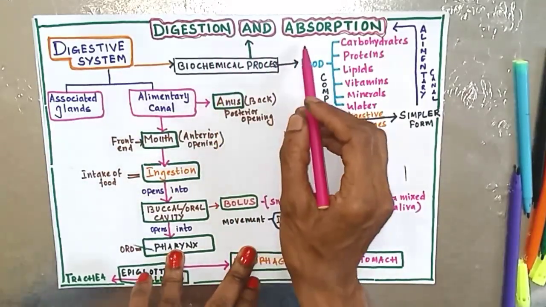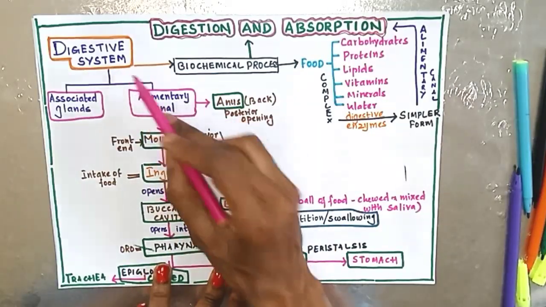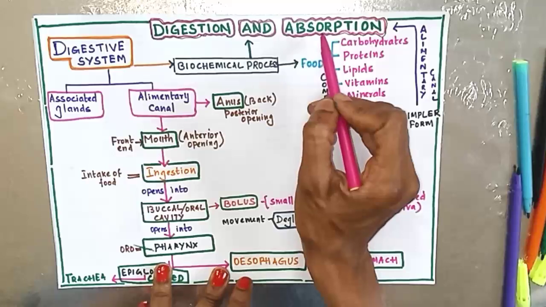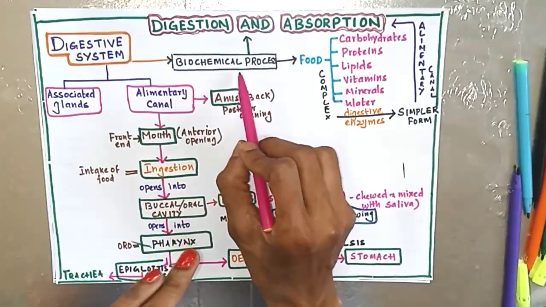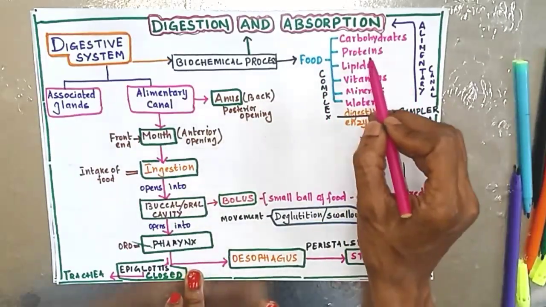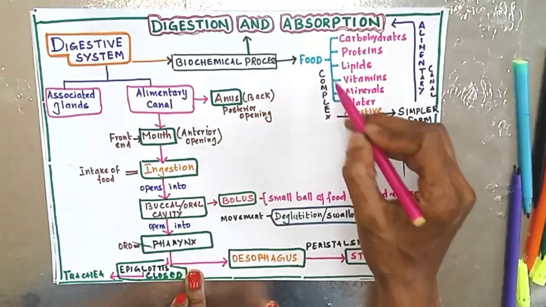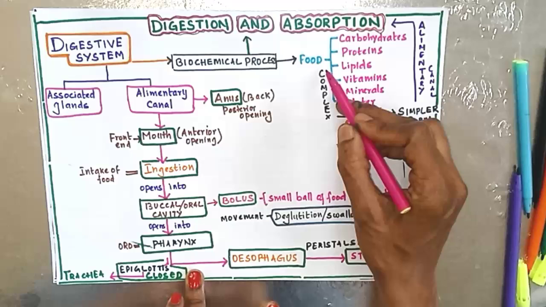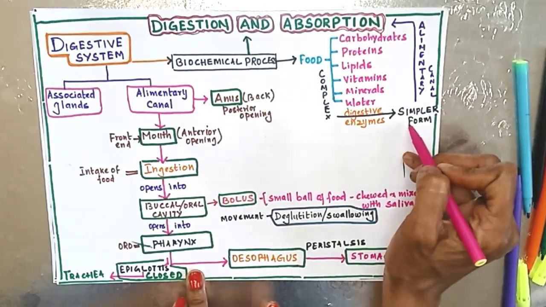So digestion and absorption, there are different systems in our body, and the digestive system is the one which performs the function of digestion and absorption. Digestion is a biochemical process, first MCQ. Second MCQ, it is carried out with the help of digestive enzymes. Food which we take has carbohydrates, proteins, lipids, vitamins, minerals, water. All these are present in a complex form, that is, our body cannot absorb this complex form. It has to be converted to a simple form for the body to absorb it.